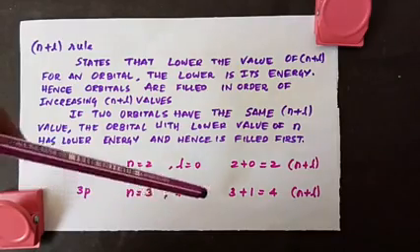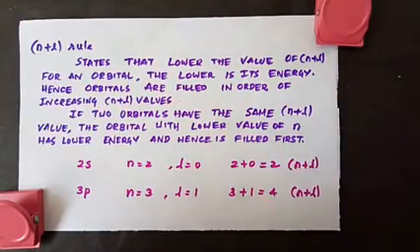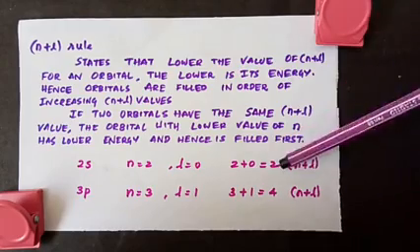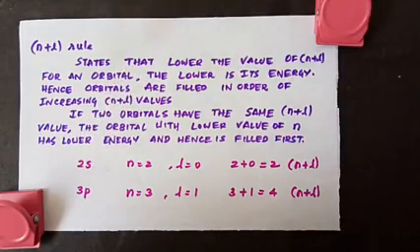So 3 plus 1 is equal to 4. Now which is the lower n plus L value? This one. So 2s is filled first and then 3p is filled. So that is the n plus L rule.